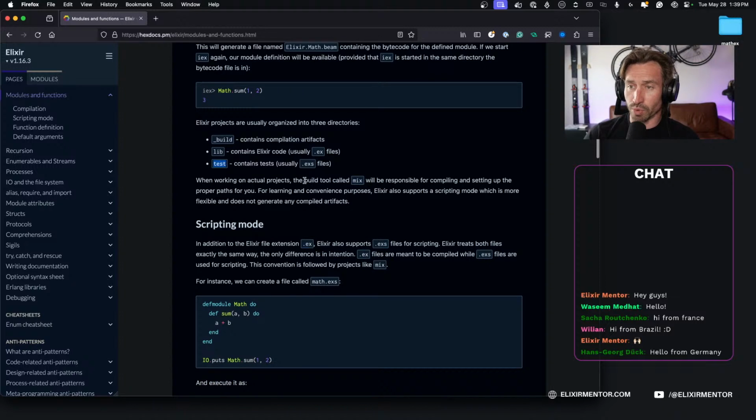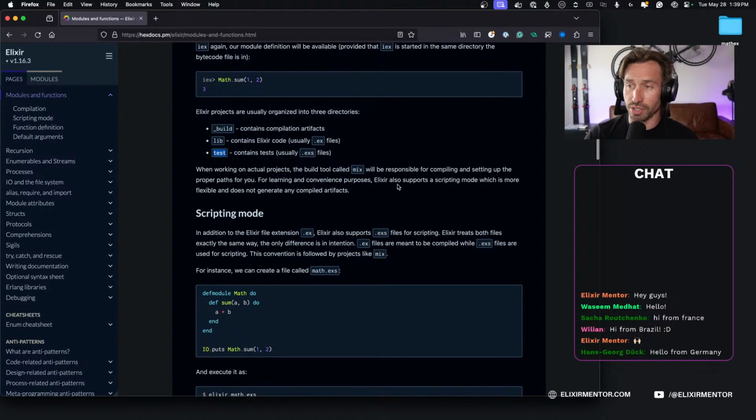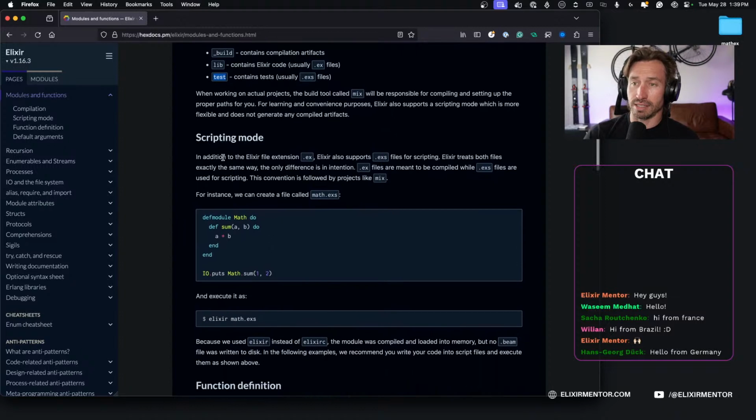All right, so when working on actual projects, you'll use the build tool mix, with mix new, and scripting mode. Scripting mode is the .exs. So in addition to the Elixir file extension .ex, Elixir also supports .exs files for scripting. Elixir treats both files exactly the same way. The only difference is in intention. So .ex files are meant to be compiled, while .exs files are used for scripting. This convention is followed by projects like Mix.